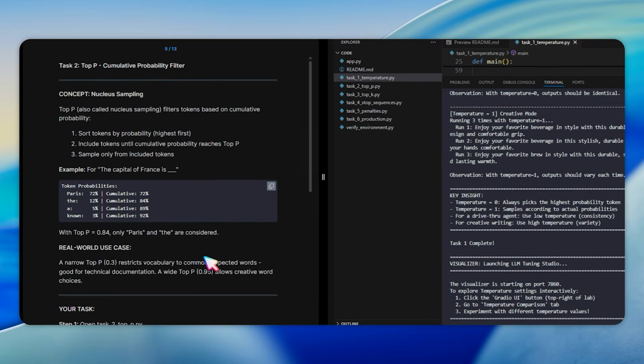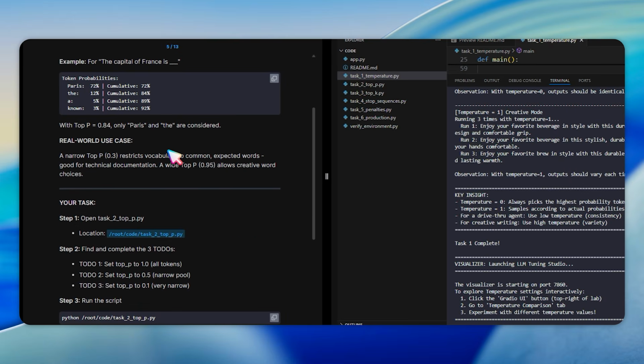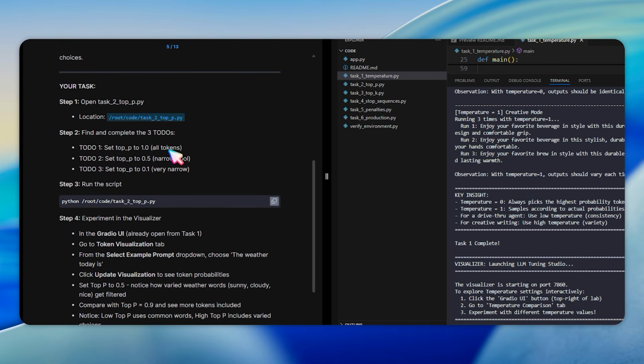In task 2, we learn about top P, the cumulative probability filter. Open task2top-p.py. Top P is also called nucleus sampling. It works by sorting tokens by probability from highest to lowest, then including tokens until the cumulative probability reaches the top P value. For example, with the prompt "the capital of France is", if Paris has 72% probability and the next token adds up to 84%, then with top P 0.84, only Paris and the second token are considered.